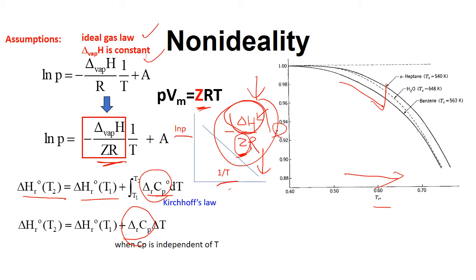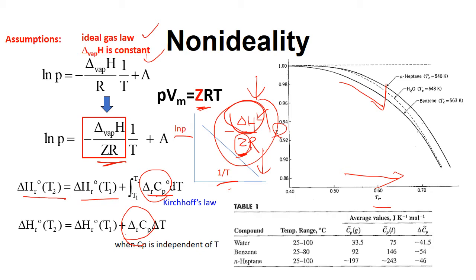Again, in our handout, there's a table that shows delta Cp for different liquids. For example, for benzene, delta Cp is negative 54. A negative number here indicates that when you increase temperature, delta T is positive, the enthalpy of vaporization decreases.